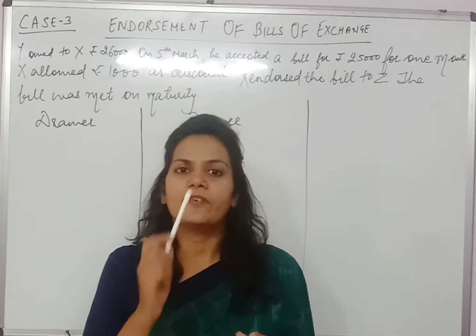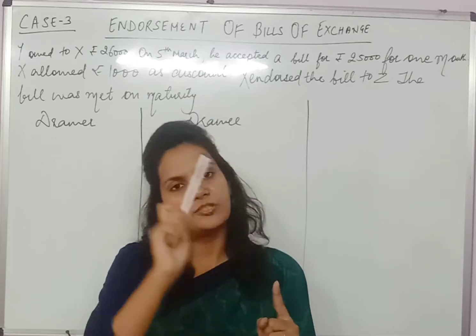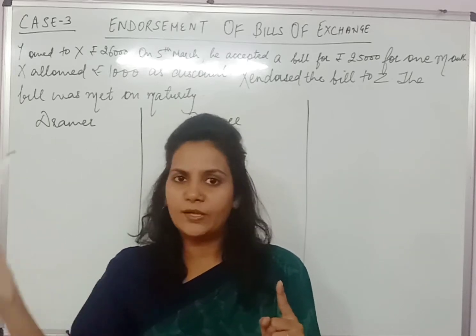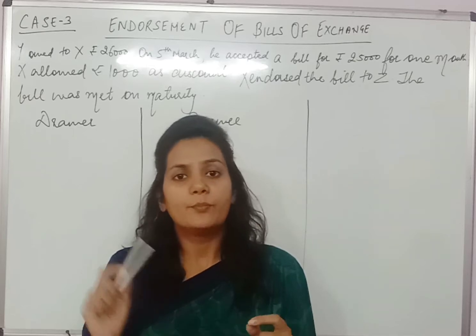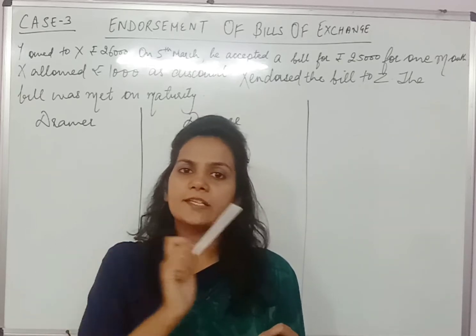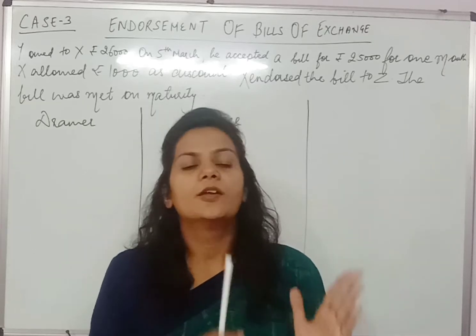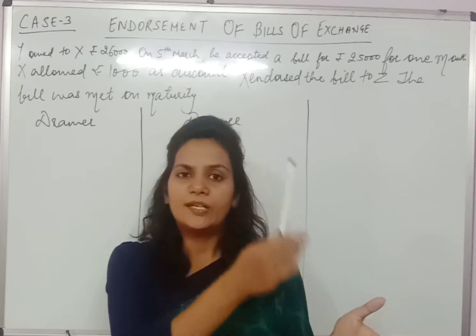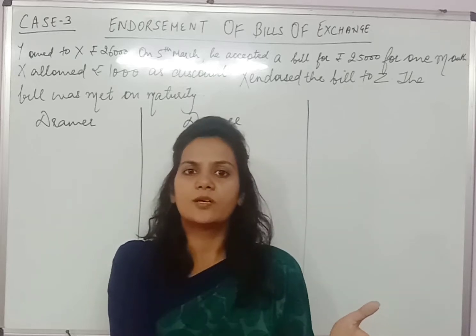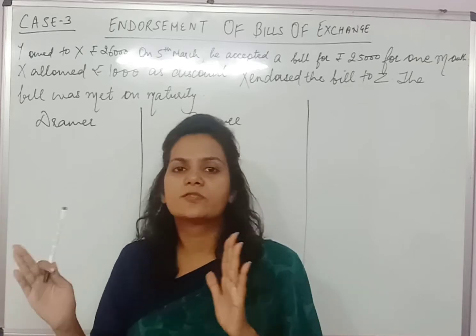Like suppose if A and B, two persons are there, A has purchased goods from B. It means B must have sold the goods. B is going to write the bill. B is the drawer. A is going to accept the bill. So A is the drawee, that you know very well. Now after accepting the bill, means after A signs on the bill, A is going to give the bill to B, and now the bill is with B.